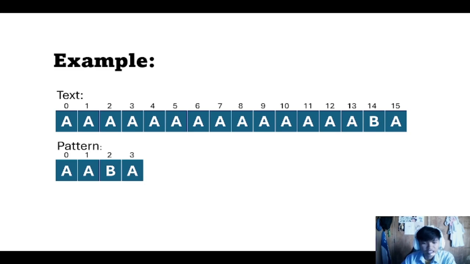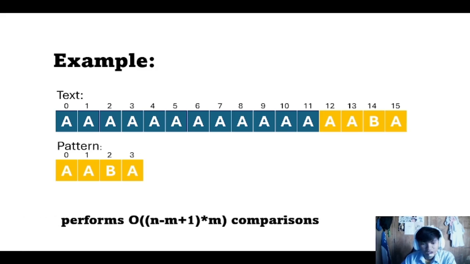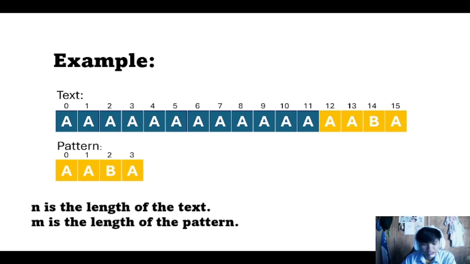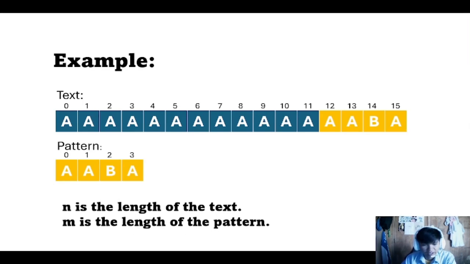Here are the text and pattern. The pattern doesn't appear in the text at all or appears only at the very end. The algorithm performs O((n minus m plus 1) times m) comparisons, where n is the length of the text and m is the length of the pattern.